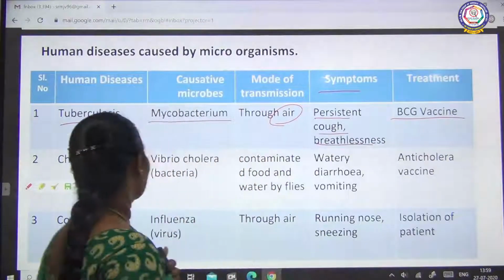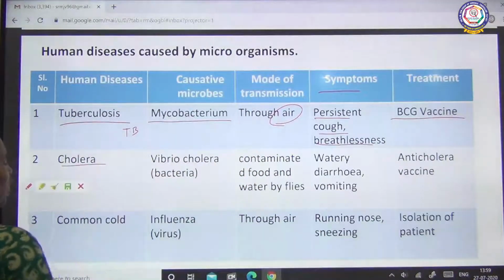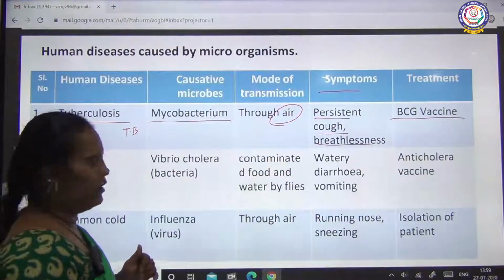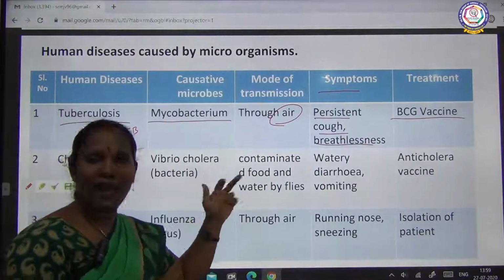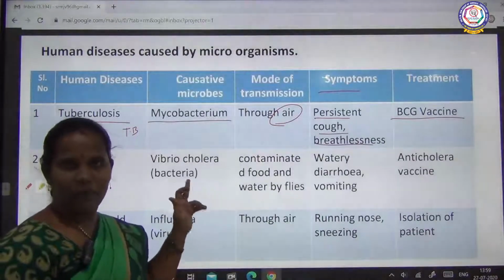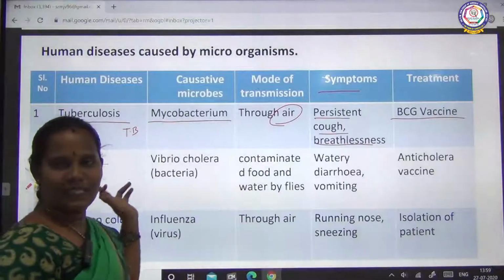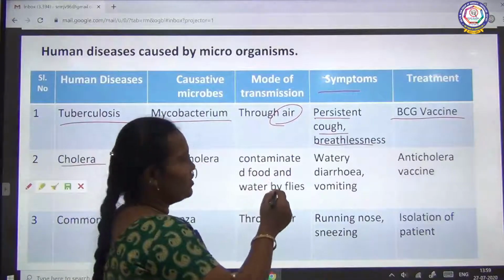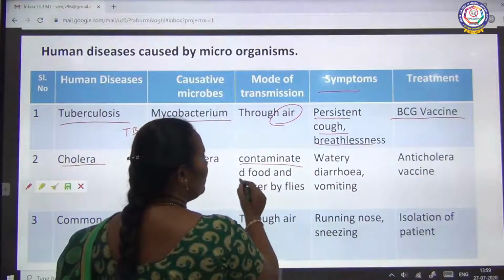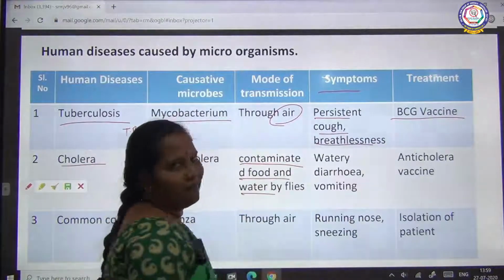Next, second one is cholera. Cholera is caused by the Vibrio cholerae bacteria. This Vibrio cholerae bacteria causes this cholera disease. What is the mode of transmission? Contaminated food and water by flies.